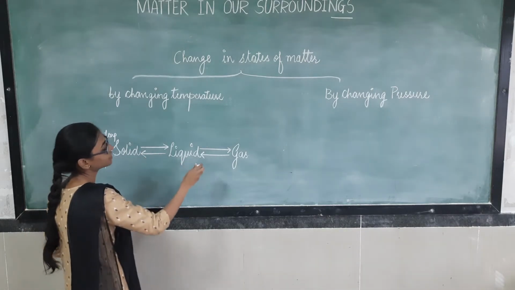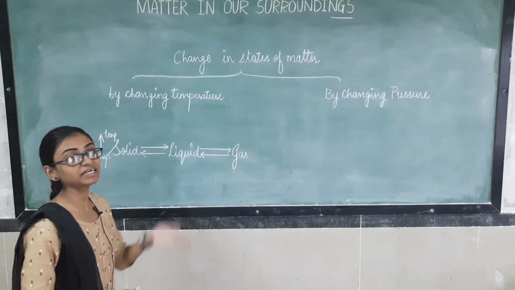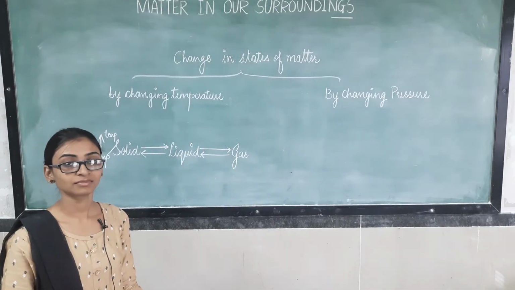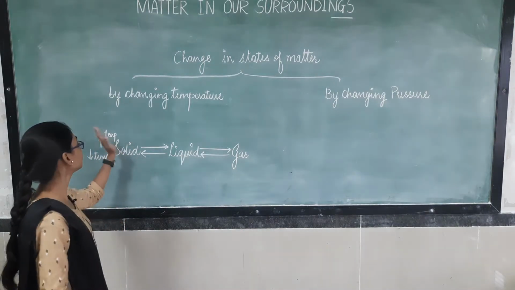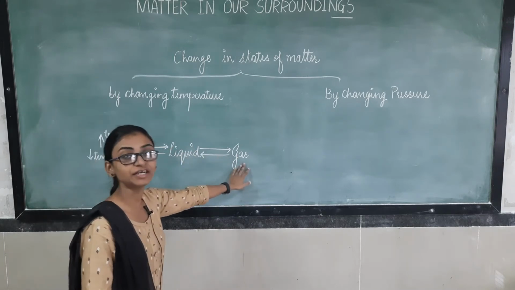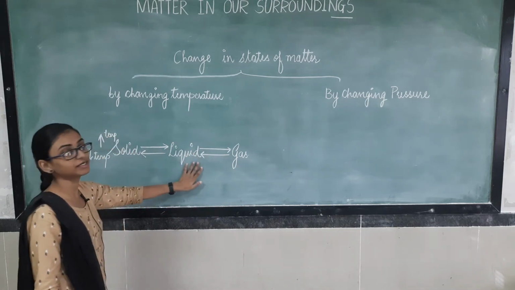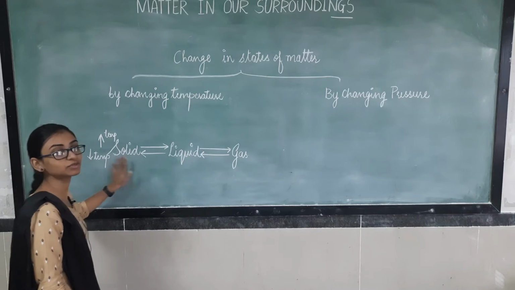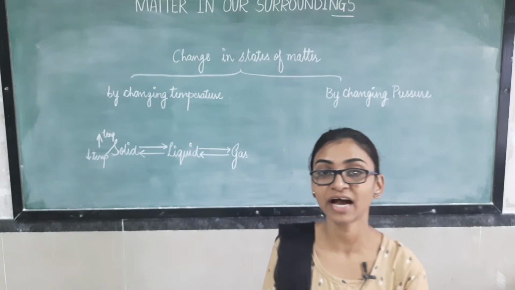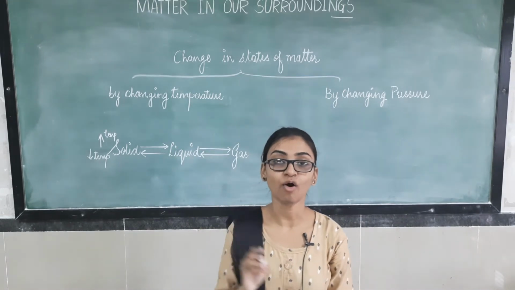If we keep this liquid inside the freezer, the temperature is decreased, what will happen with the liquid? The liquid will again get converted into ice, that is a solid. So, in this way, if we increase the temperature, the solid will convert into liquid and liquid will convert into gas. And if we decrease the temperature, the gas is going to convert into liquid and liquid is going to convert into solid. Right? So, this is one aspect we have seen, that by changing temperature, we can change the state of matter.